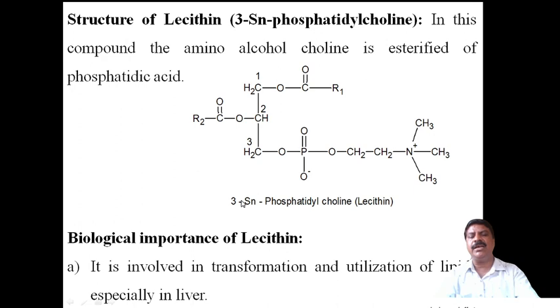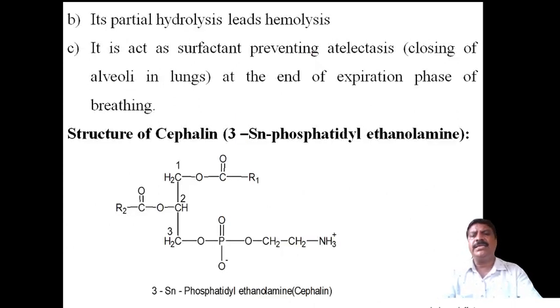Now come to the biological importance of lecithin. It is involved in the transformation and utilization of lipids, specifically in the liver. Lecithin is rich in the liver. Generally, phospholipids are present in the liver. Therefore it has a role in the transformation and utilization of the lipids specifically present in the liver.